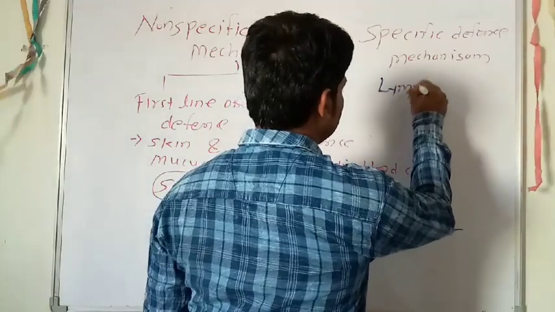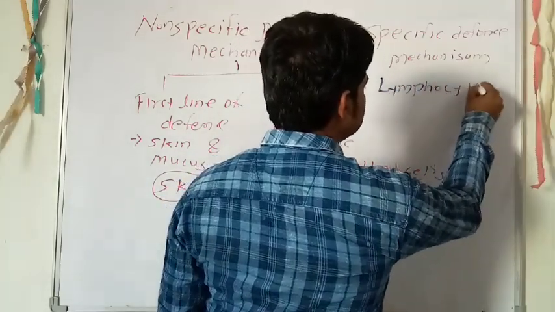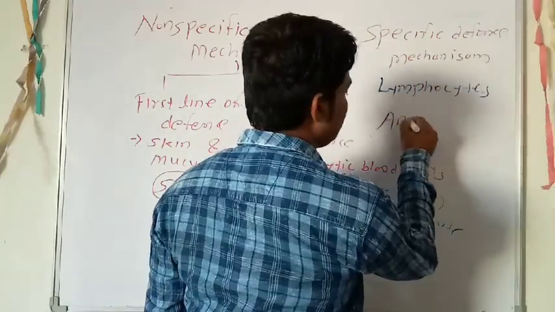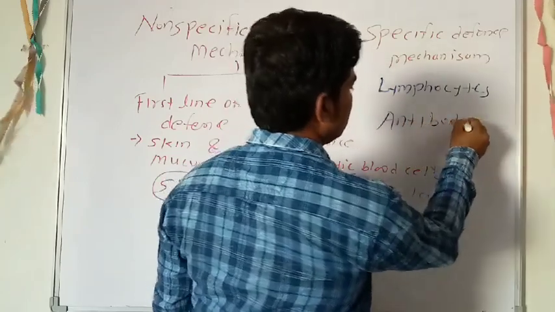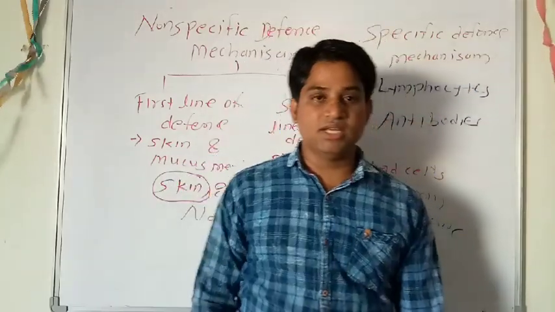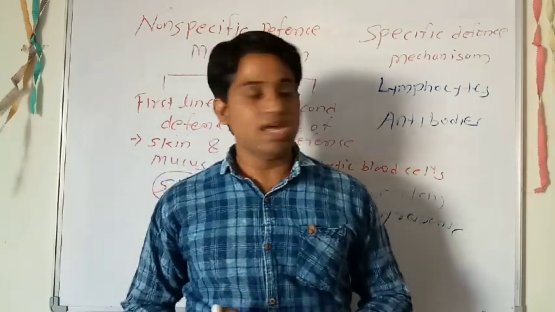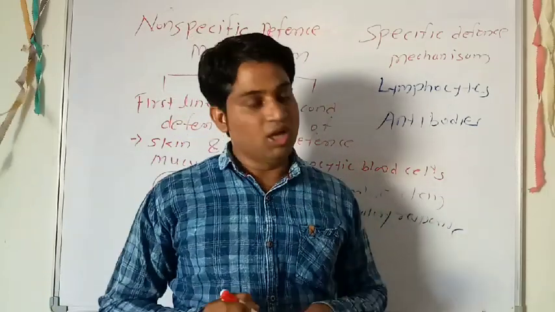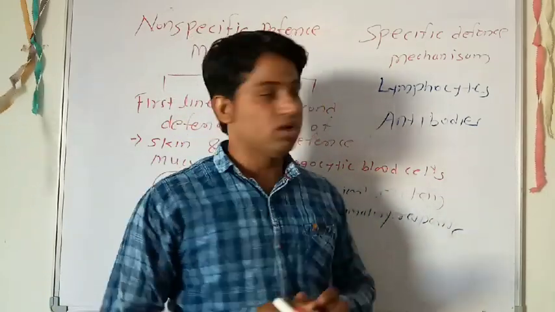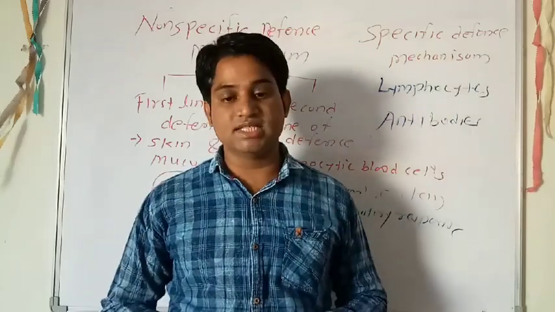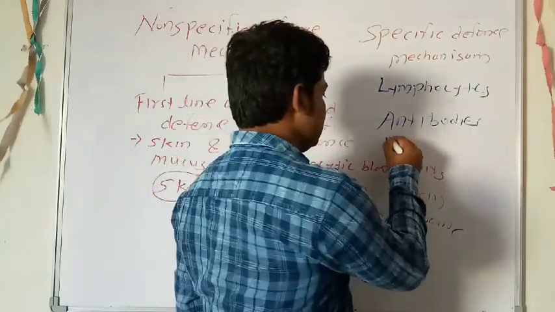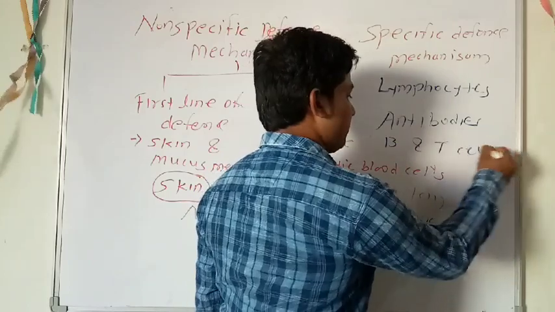Now the third line of defense includes the lymphocytes as well as the antibodies. The lymphocytes mainly involved in the specific defense mechanism are the B cell and T cell.